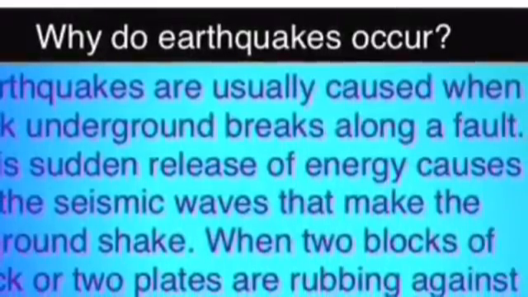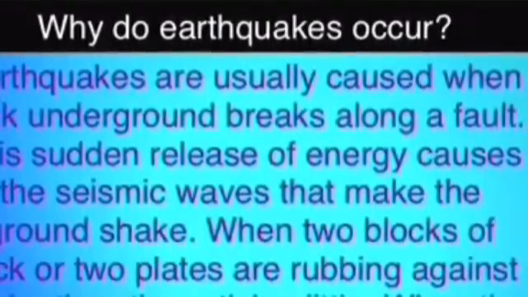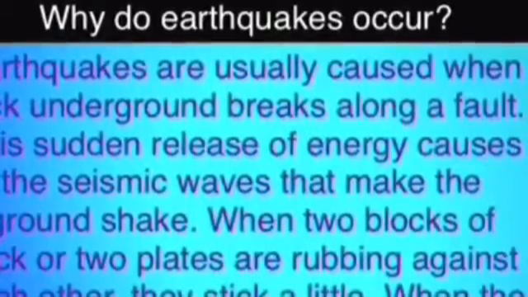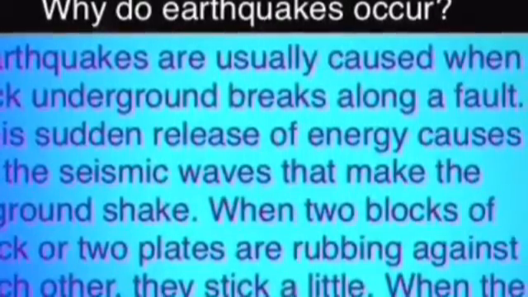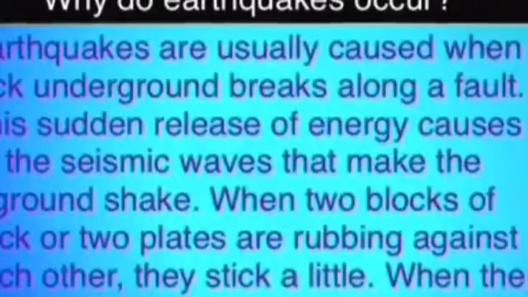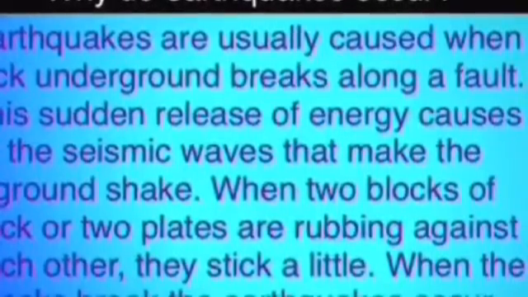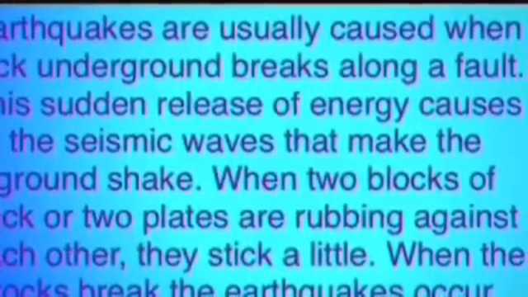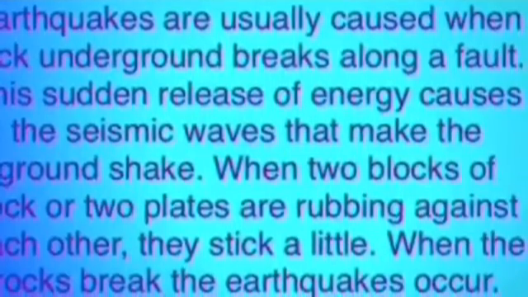Why do earthquakes occur? Earthquakes are usually caused when rock underground breaks along a fault. This sudden release of energy causes the seismic waves that make the ground shake. When 2 blocks of rock or 2 plates are rubbing against each other, they stick a little. When the rocks break, the earthquake occurs.